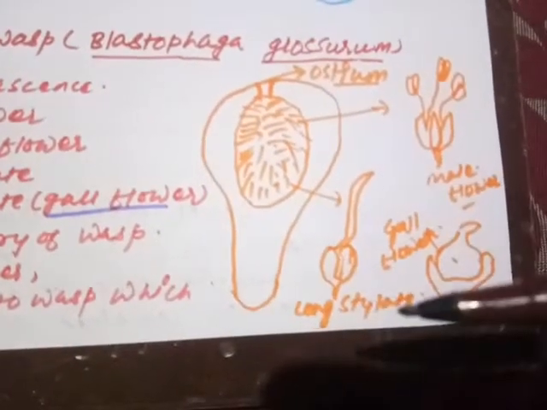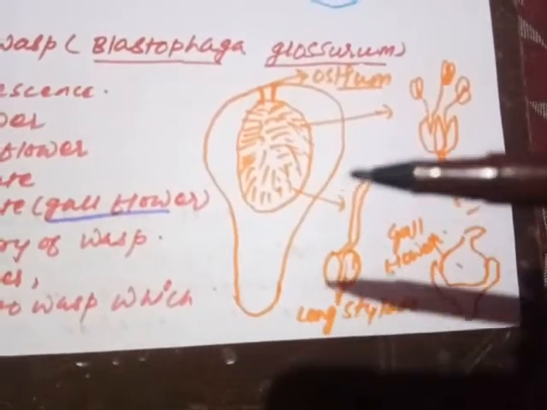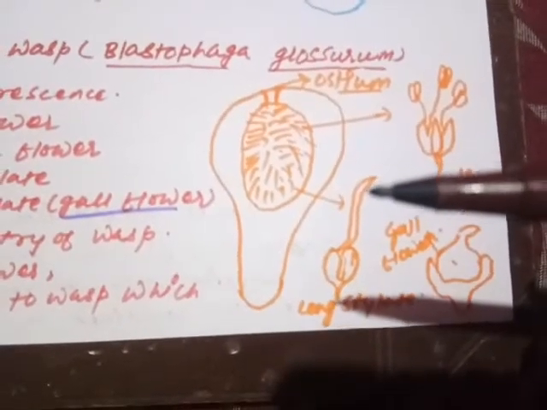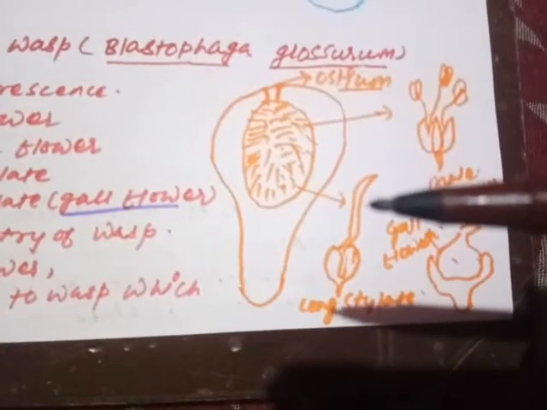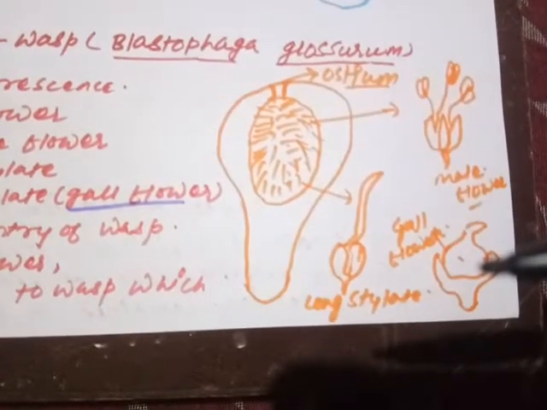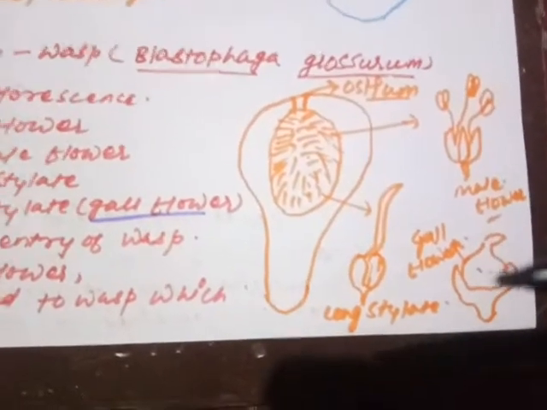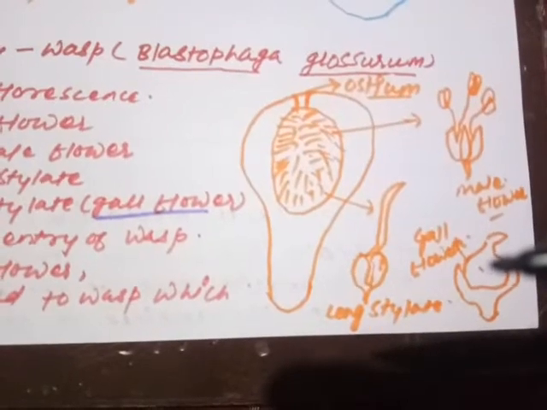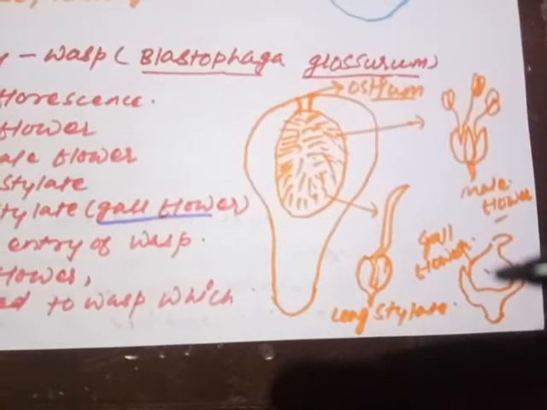Secondly, two types of the female flower. One is long stylate. That is what the long style is present. This is what a functional flower, or we can say the fertile flower. And the second one, non-fertile or sterile flower, that is gall flower, a short stylate flower. This flower will be used by the insect for the purpose of egg laying.